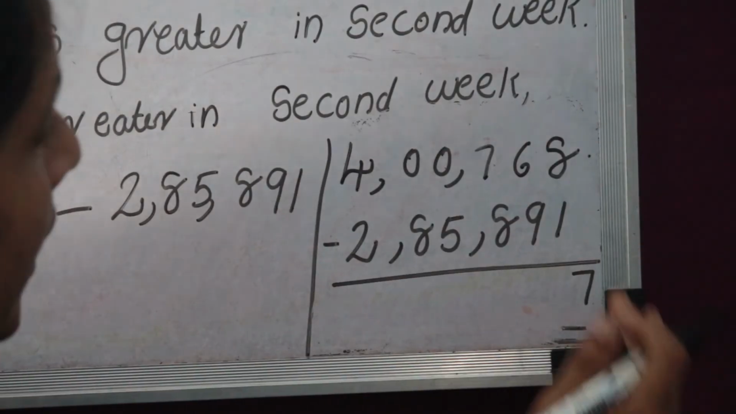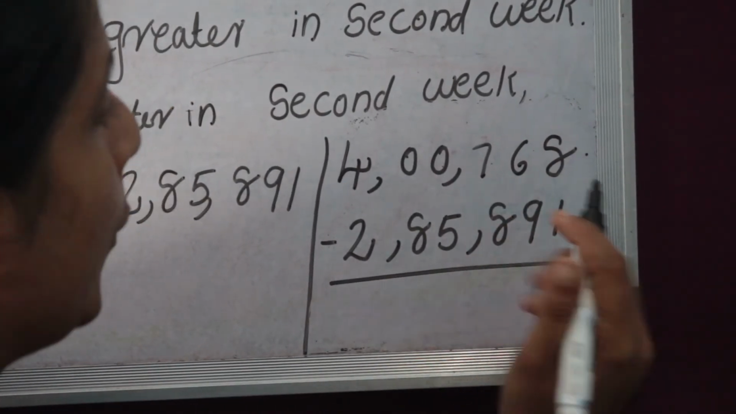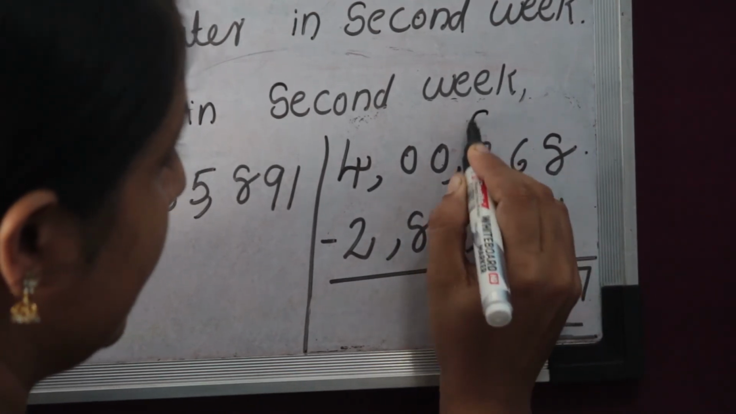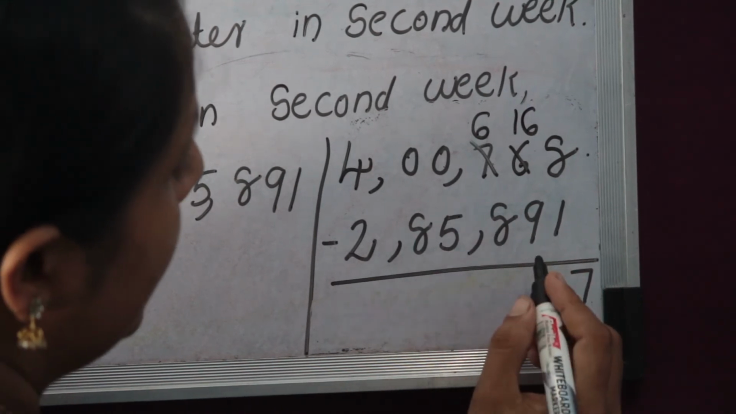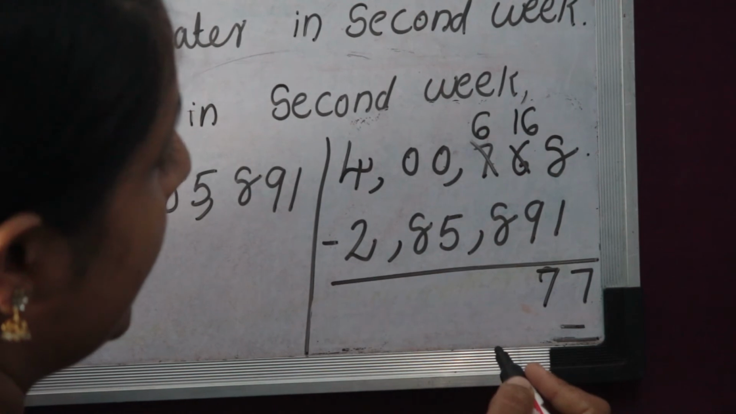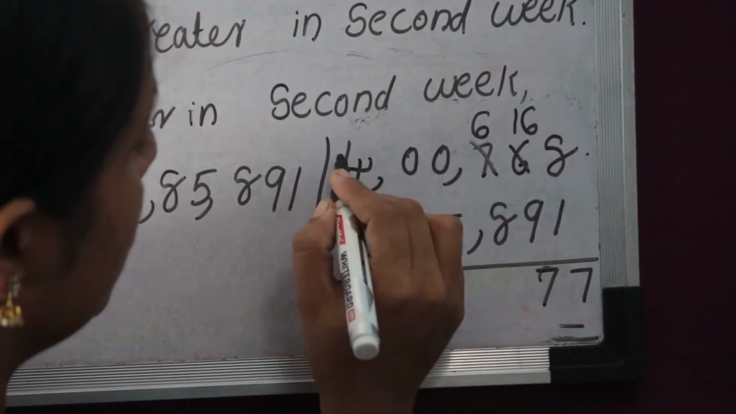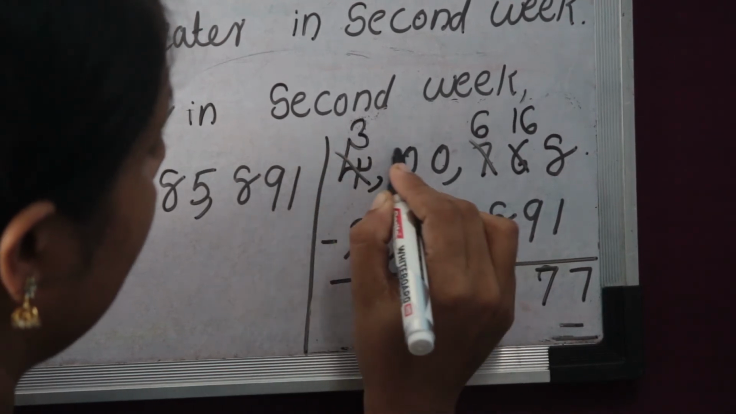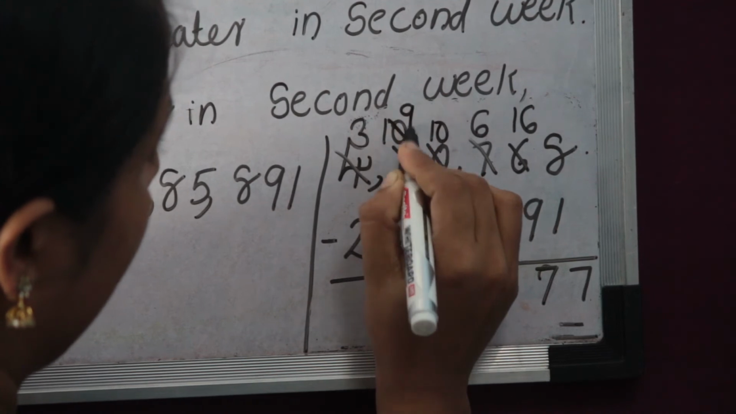2,85,891. 8 minus 1 equals 7. 6 minus 9 is not possible. So borrowing 1 here and cut here 6. And here add the number 16. Then 16 minus 9 equal 7. Then 6 minus 8 is not possible. So borrowing 1 here. Here is also 0. So borrowing 1 here. Then cut 3. Here 10. And here also 10, then 9.